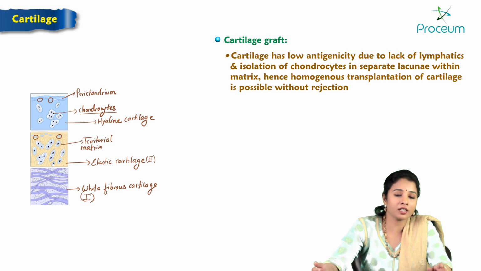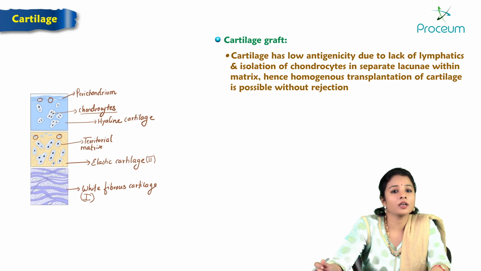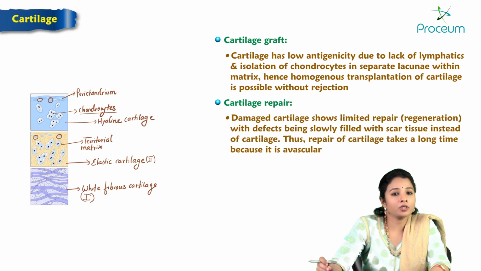So cartilaginous graft is an easy process. Damage to cartilage tissue shows limited repair or regeneration, with defects being slowly filled with scar tissue instead of cartilage. Thus, the repair of cartilage takes a longer time because it is avascular.